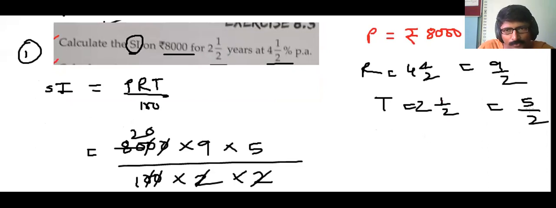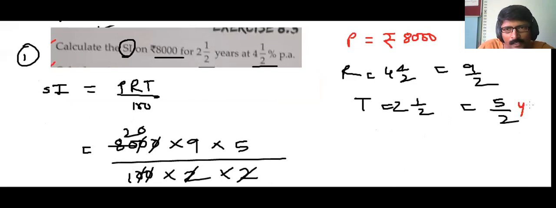Time is 2.5 years. That means 2 2s are 4 plus 1, 5 upon 2, 5 upon 2 years. Isn't it? And rate is 4.5% per annum. So 4.5 means 4 2s are 8 plus 1, 9, 9 upon 2% per annum. Now we're going to substitute this PRT in the formula. So how to substitute PRT upon 100?